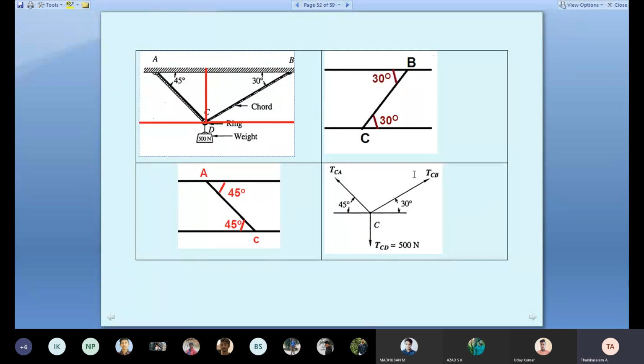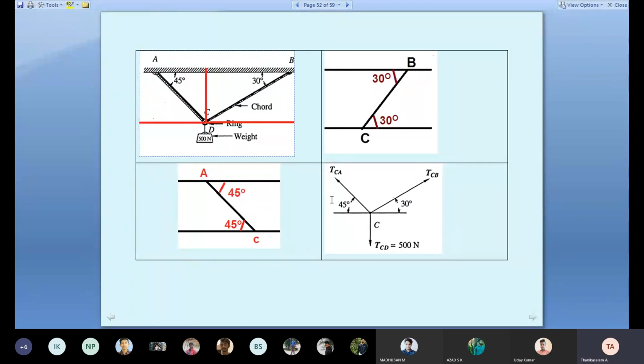How did we get 30 degrees? By mathematical knowledge. B with respect to horizontal is 30 degrees, so C with respect to horizontal is also 30 degrees by alternate angle. Similarly at C, for CA, the upper side is 45 degrees. What about this angle with respect to C horizontal? This angle is 45 degrees, by alternate angle.